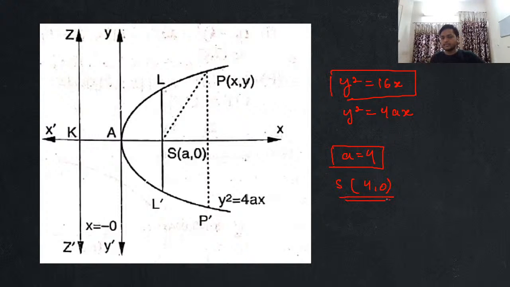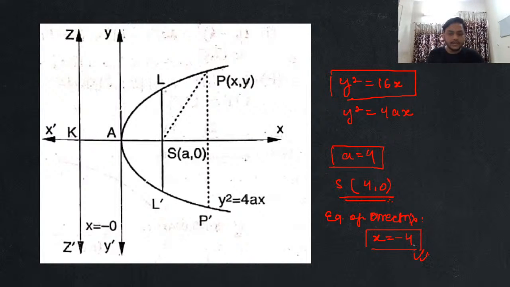The focus coordinates, the focal coordinates will be 4, 0. That is a, 0. One thing. Second thing is what? The equation of directrix will be what? If you are talking about the equation of directrix, that will be x equal to minus a, that is x equal to minus 4. This is the equation of directrix. Clear, guys? X equal to minus 4 will be the equation of your directrix. Are we clear with this, everyone? Is it making sense to all of you or not? Tell me, clear? Clear till here?